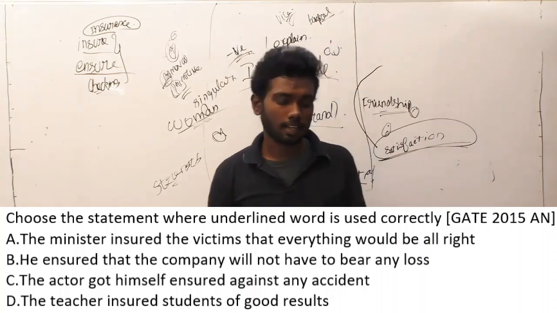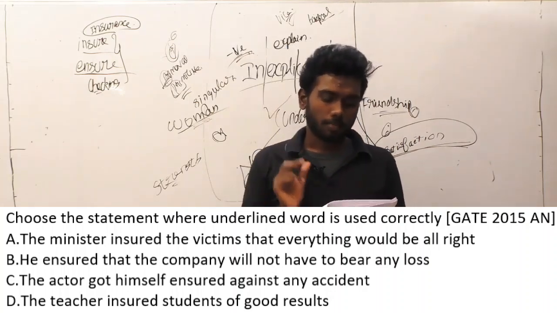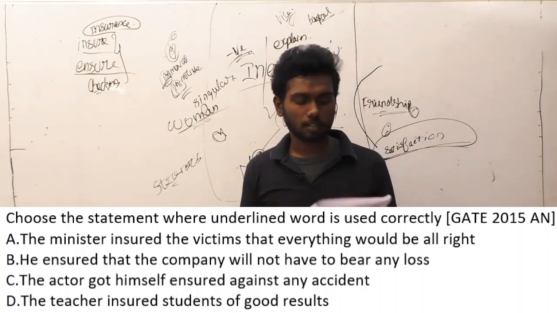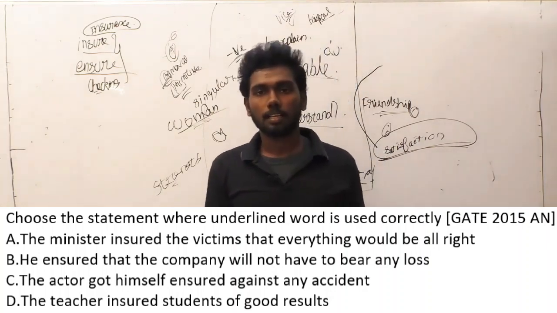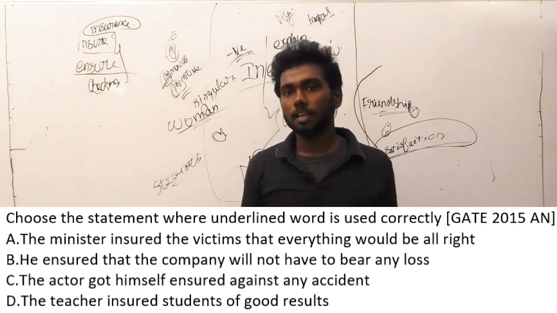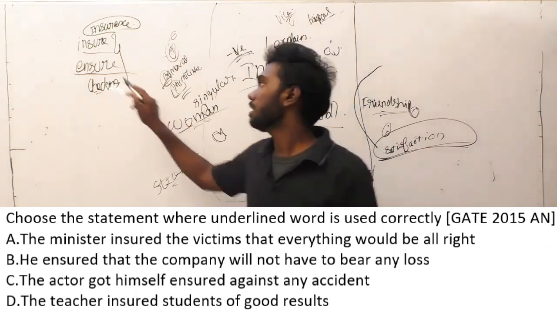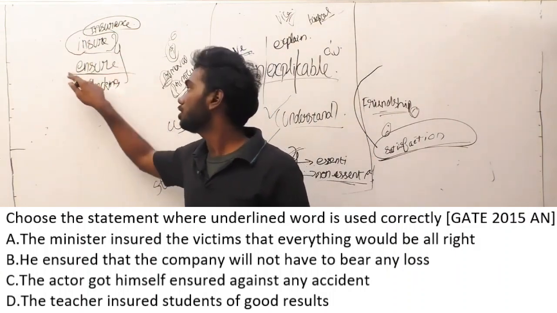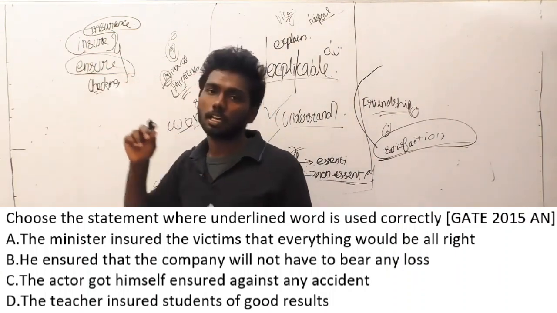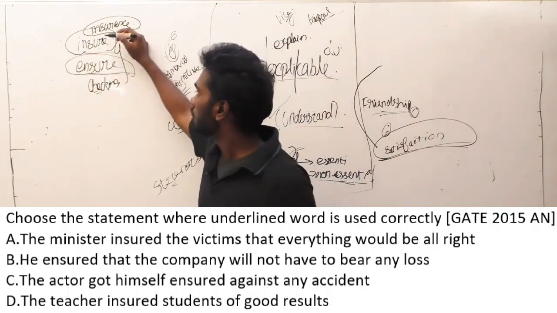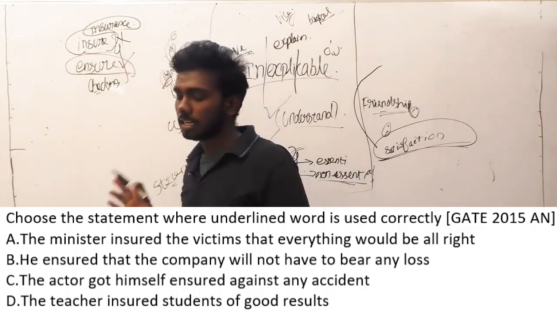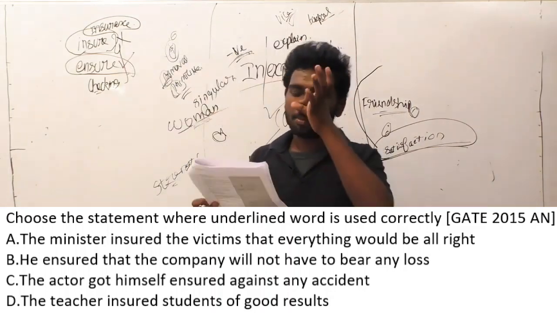Let us see the sentence again and let us find the error here. The minister ensured the victims that everything would be alright. So the minister is saying something to the victims that things will be alright. So the minister is not going to insure the victims, he is going to ensure to the victims. In this option they have given us insure, so insure is the wrong answer here. Ensure is the right word to come, and there is an error in the first sentence.